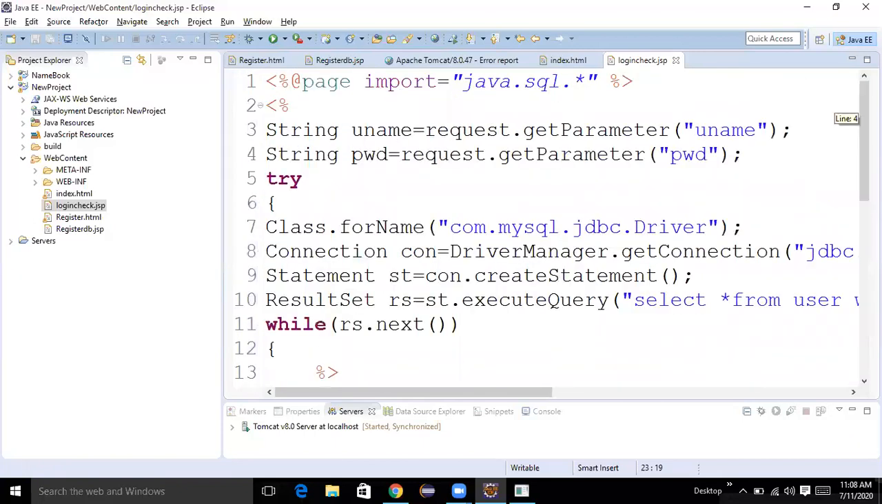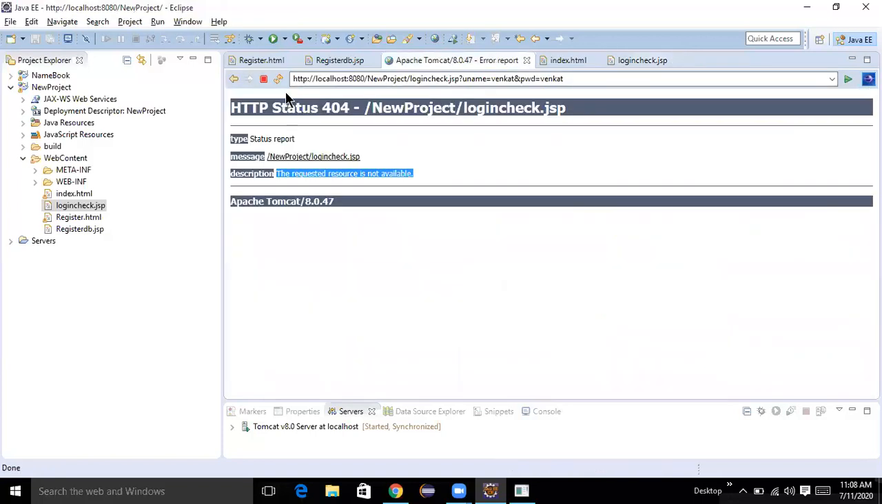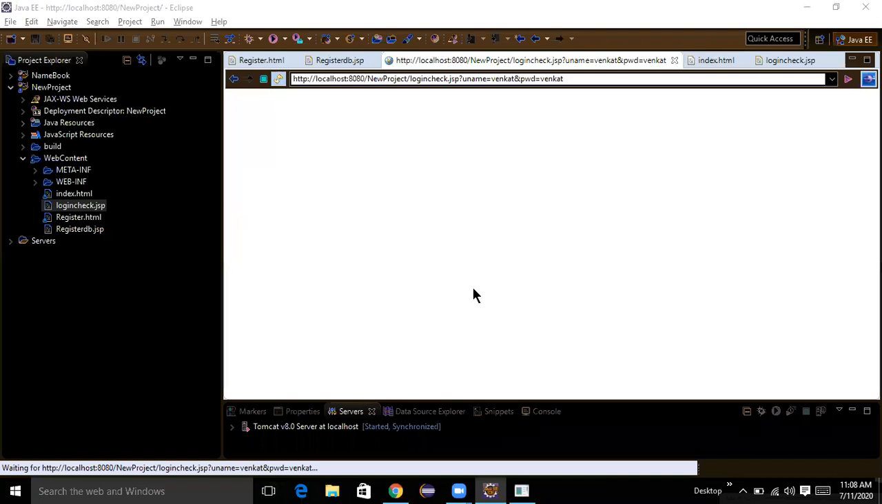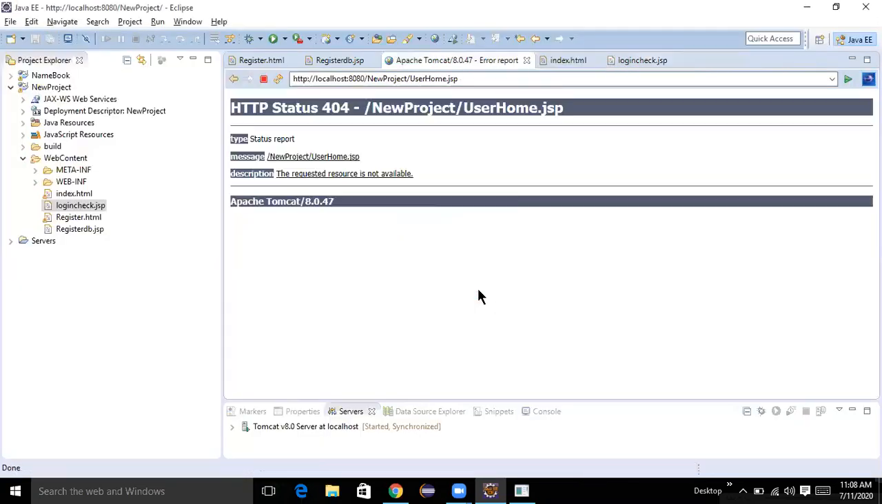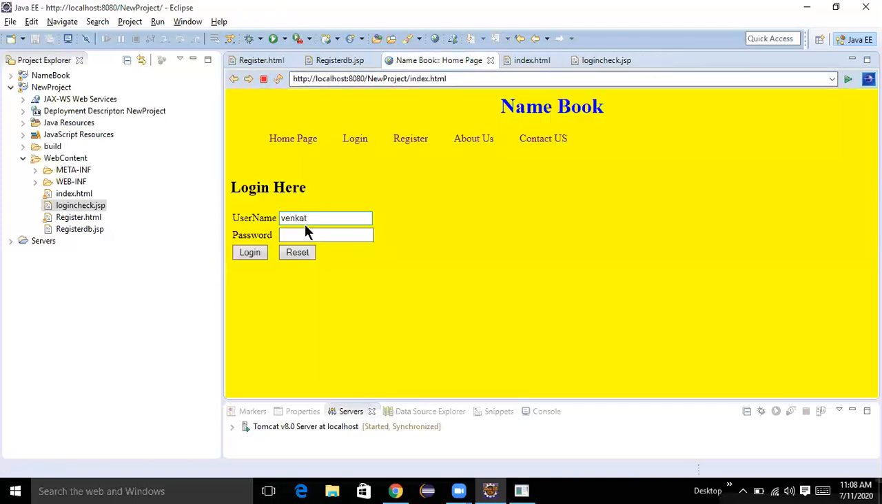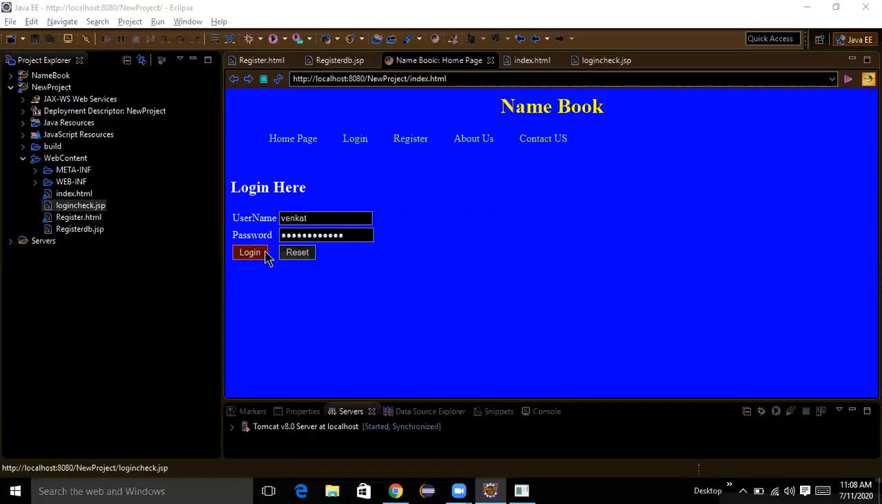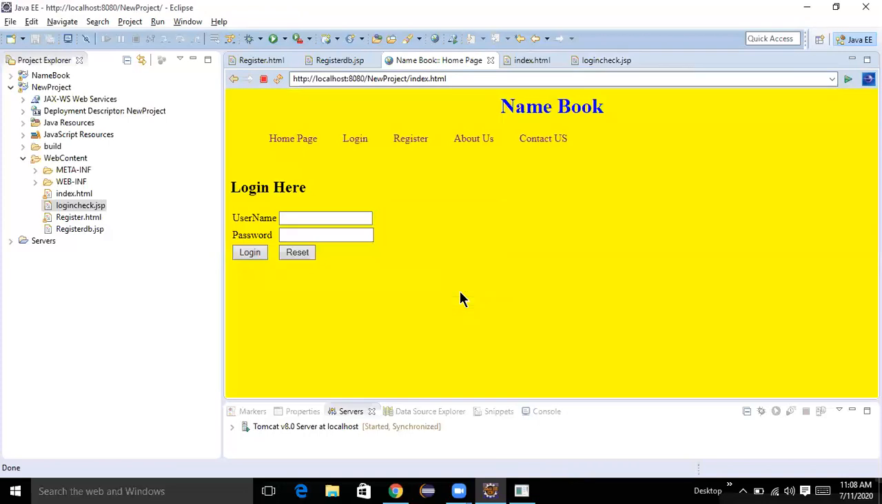Okay, we'll check. Just reload. Login successfully. Then the user home page was available. We'll give the wrong details also. Venkat, I'm giving something. Login fail. It has to go to the index.html page only.